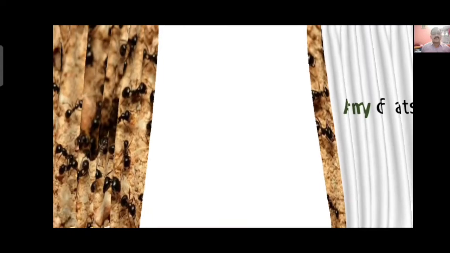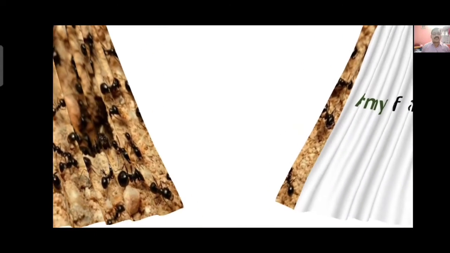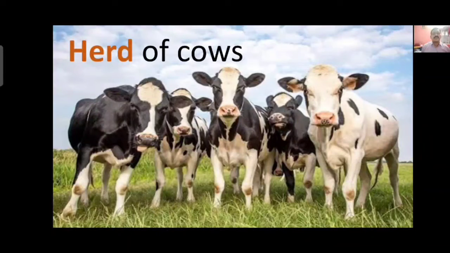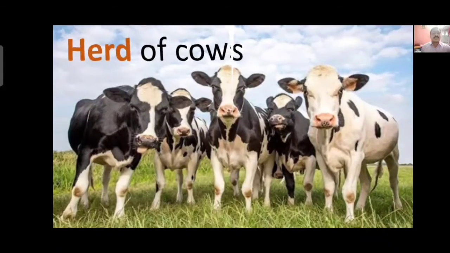Like an army generally comes out with many soldiers together, like that ants also come out of the hole. They are said to be army of ants. Army is the collective noun. Here also 5 cows are standing together, they are called herd of cows. H-E-R-D, herd of cows. When a group of cows graze in a particular field, or are standing in a group, they are said to be herd of cows.